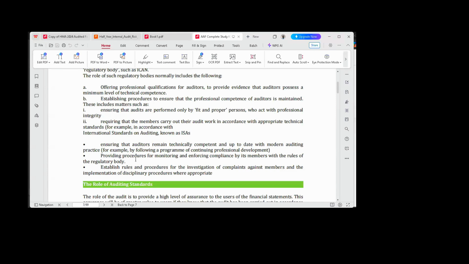All right. So to tell you that ICAN is an association that holds their members in high esteem, okay? So you can't afford to act anyhow. Another thing that ICAN also does is that they establish rules and procedures for the investigation of complaints against members and implementing disciplinary procedures where appropriate. I just explained that now, okay? You don't just hear from one side, you hear from both sides of the party, so that whatever decision they are going to take will be balanced. They hear from all the parties and are able to make a comprehensive or balanced judgment.